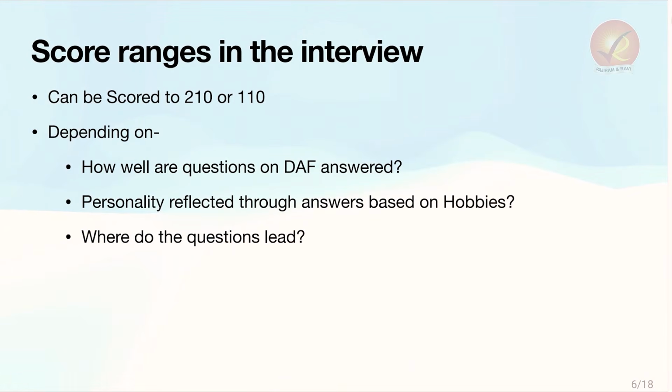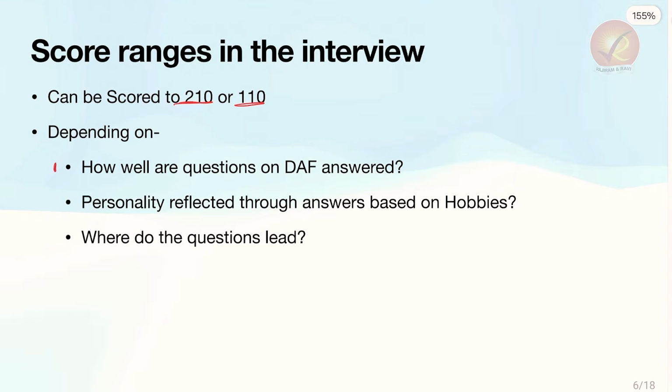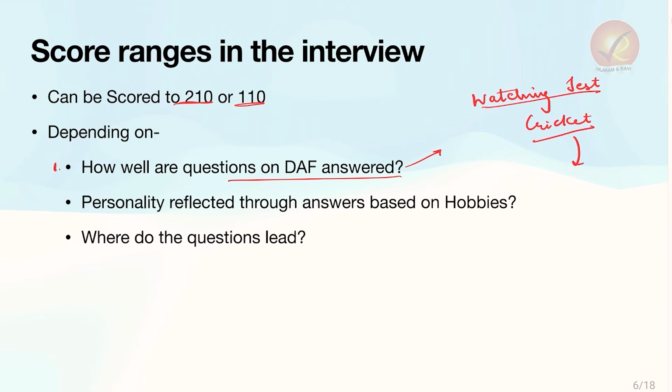This is also important for deciding score ranges in the interview. You can score 210 or you can score 110 based on a number of factors. The factors are how well questions on DAF are answered. So let's say you have put a hobby such as watching test cricket. This is written in the 4th subsection that we were talking about, the extracurricular activities. You have said that you like watching test cricket.